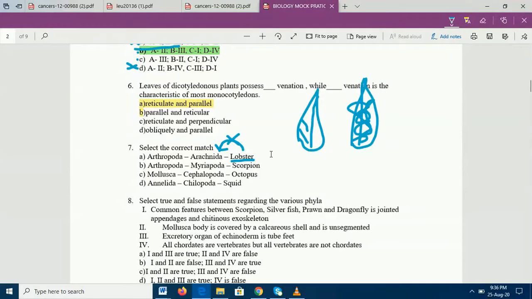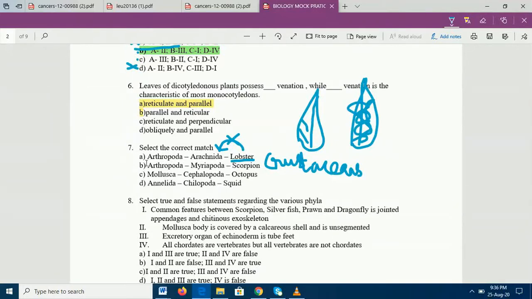Lobster belongs to crustaceans. I'm just trying to use this tool, crustaceans. Yes? Okay. Great. Let me not use this henceforth, it's not looking good. Anyways, so this is a wrong statement.